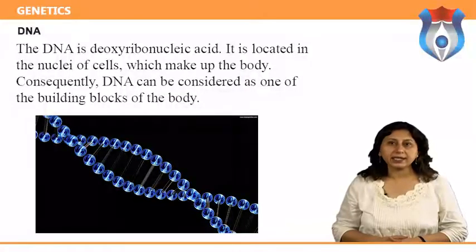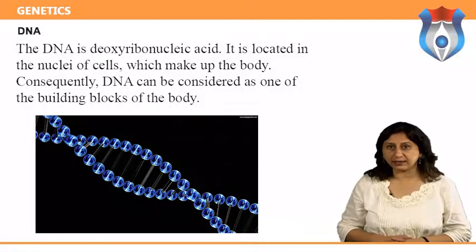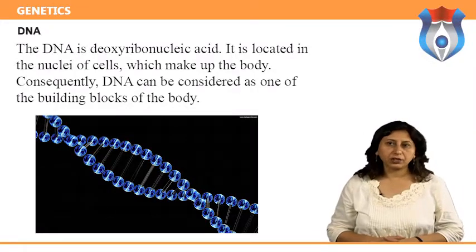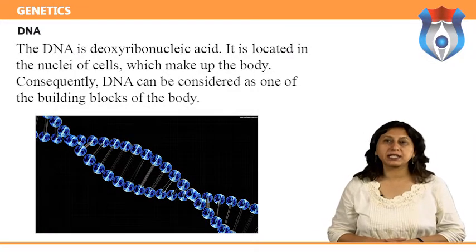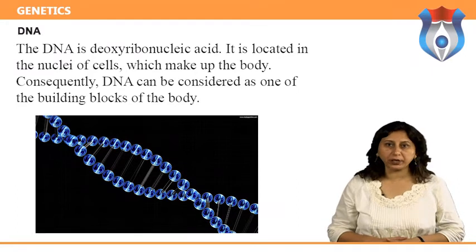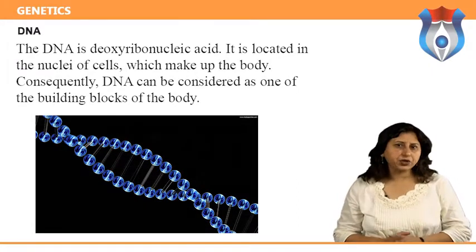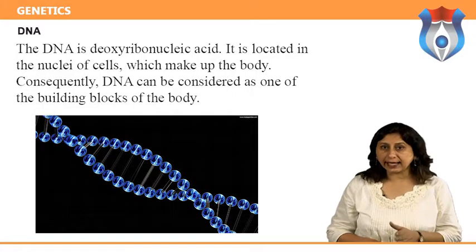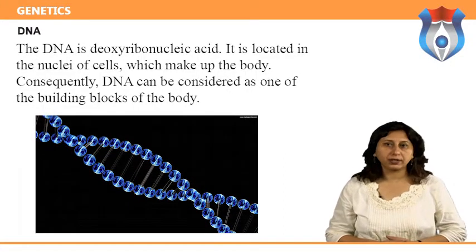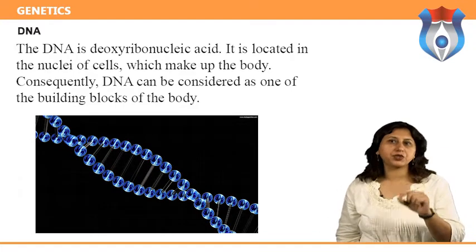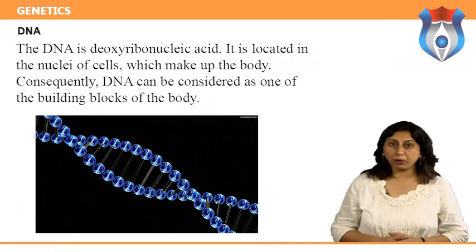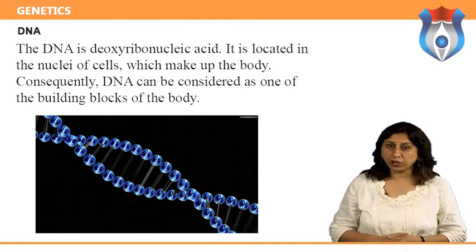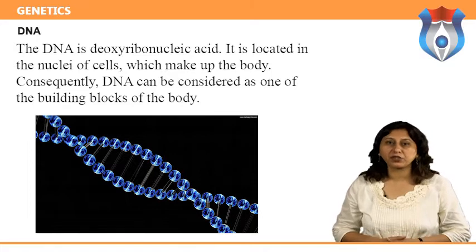DNA is deoxyribonucleic acid. It is located in the nuclei of cells which make up the body. Consequently, DNA can be considered as one of the building blocks of the body. To understand the exact structure and function of the body, it is essential to know what a cell is and how it is structured. The cell is the basic structure of the body. The human body is built of billions and trillions of cells. Cells of different organs vary according to their function.